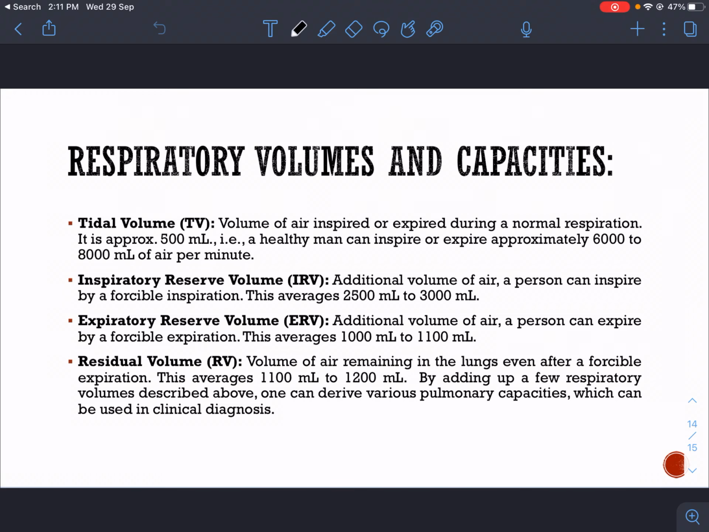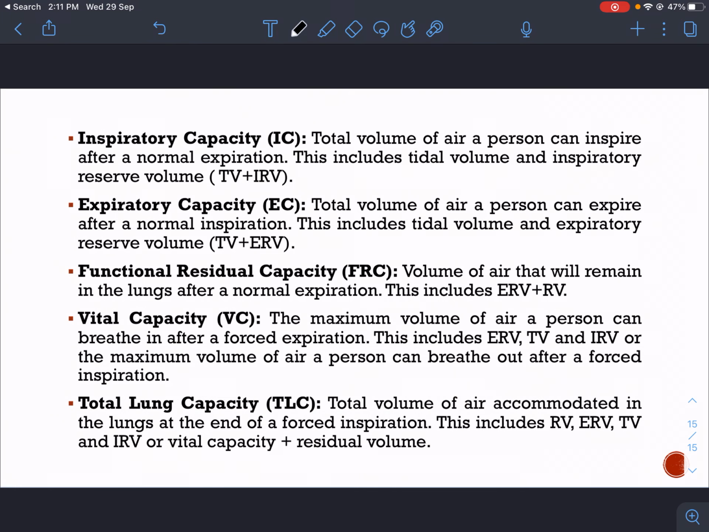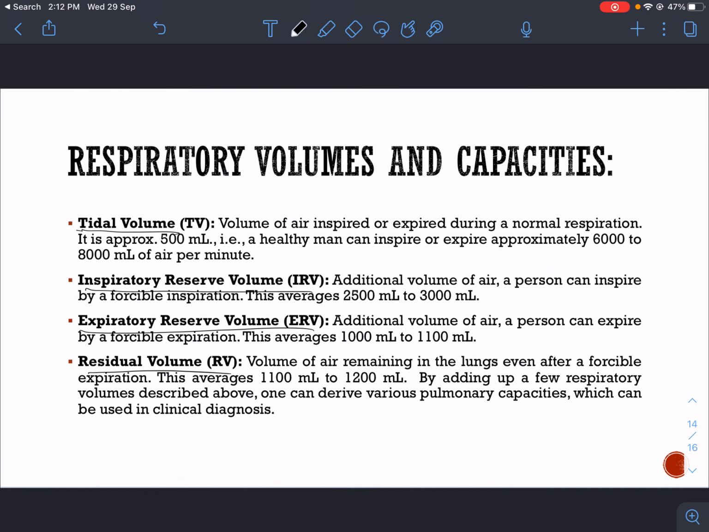Respiratory volumes and capacity is our next topic. So first of all, we have to cover four main parts, that is tidal volume, inspiratory reserve volume, expiratory reserve volume and residual volume. The remaining, that is the inspiratory capacity, expiratory capacity, functional residual capacity, vital capacity and total lung capacity is basically a combination of these four.